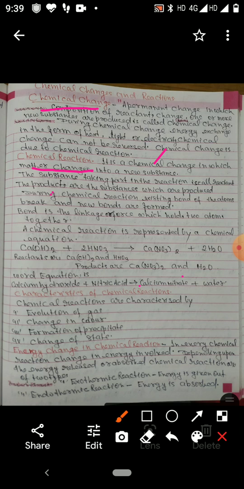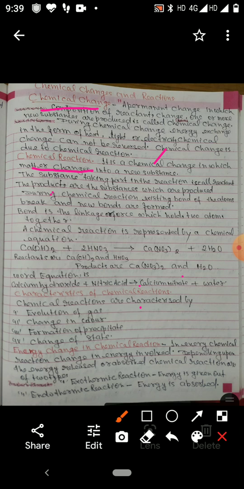The substances that take part in the chemical reaction are called reactants, and the products which are produced as the result of the chemical reaction are called products.